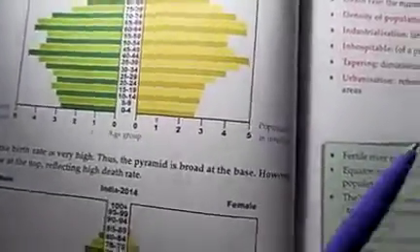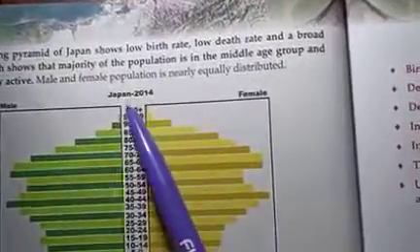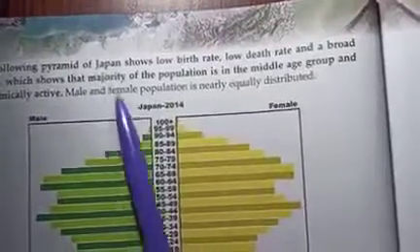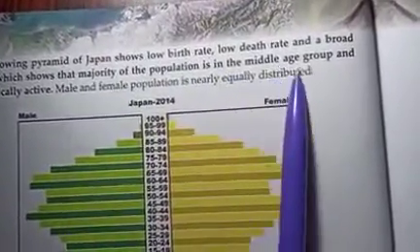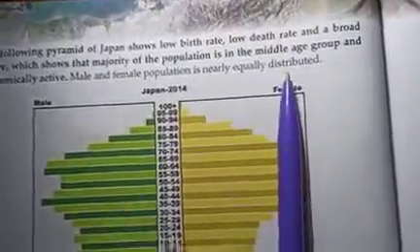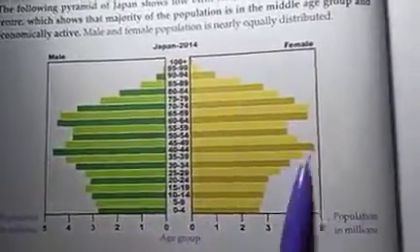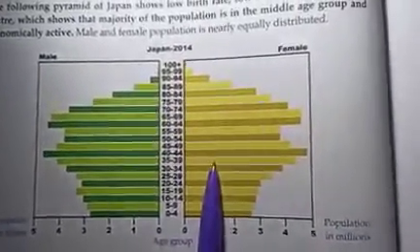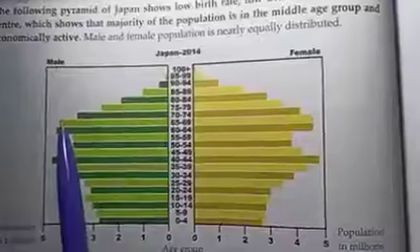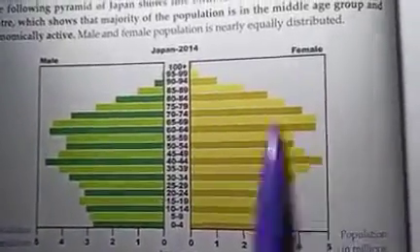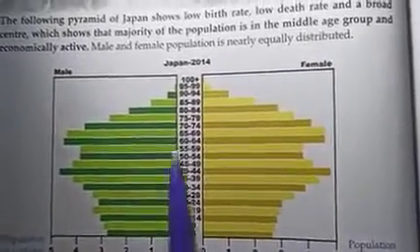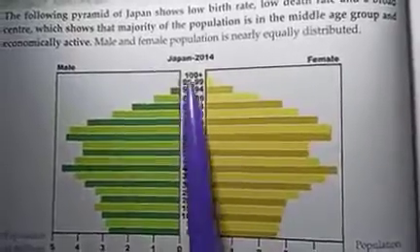The following pyramid of Japan shows low birth rate, low death rate, and a broad center, which shows that the majority of the population is in the middle age group and economically active. Male and female population is nearly equally distributed. So here the graph of Japan is shown. Here the middle aged people means from 14 to 60. Here the bars are very long. This shows the earning people are more than the dependent people.